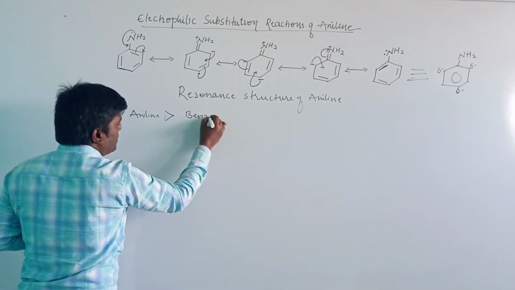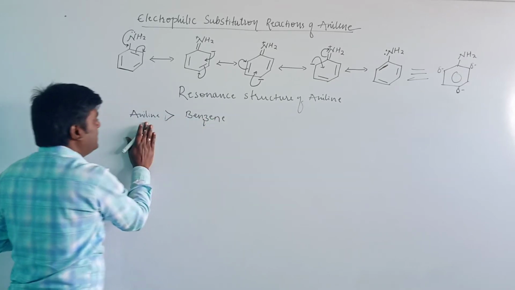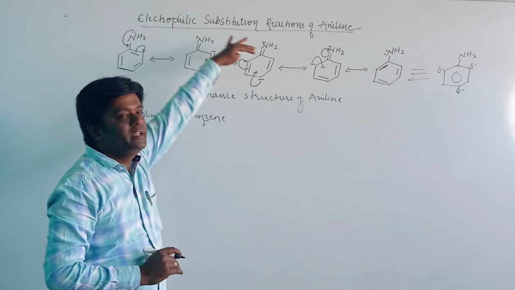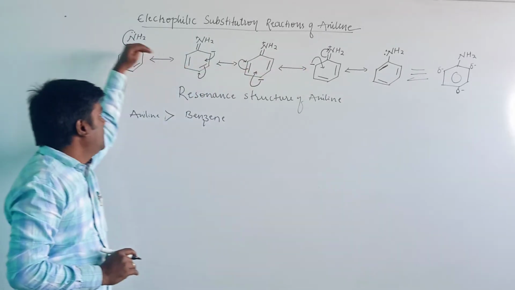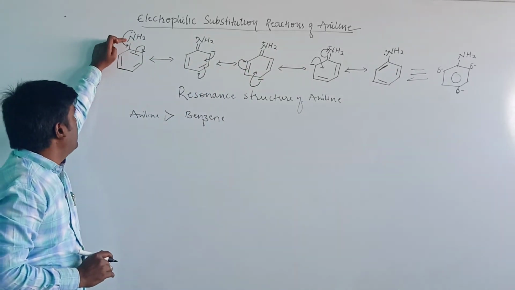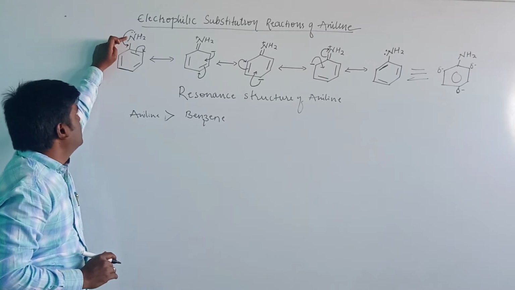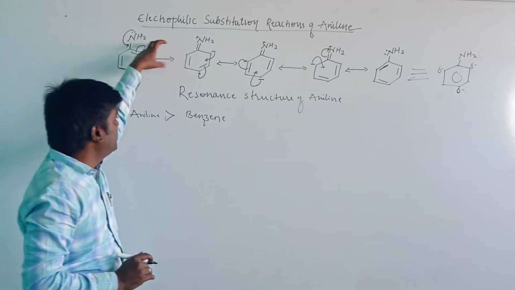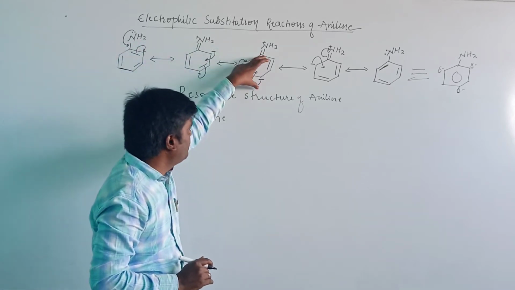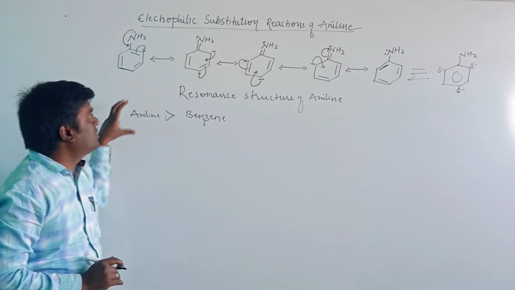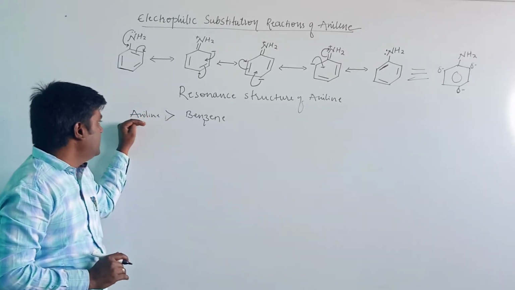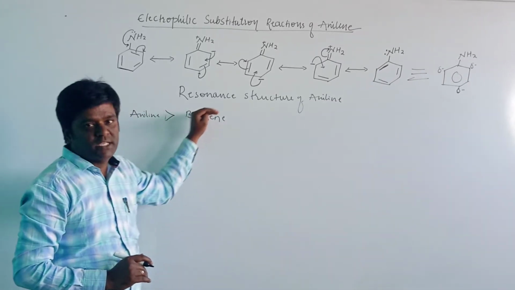Aniline is more reactive compared to benzene towards the electrophilic substitution reaction, because the NH2 group attached to the benzene ring is an electron donating group. It donates electrons in the resonance and forms the resonance structures. In that, the electron density will be more when compared to benzene. Therefore aniline is more reactive compared to benzene.